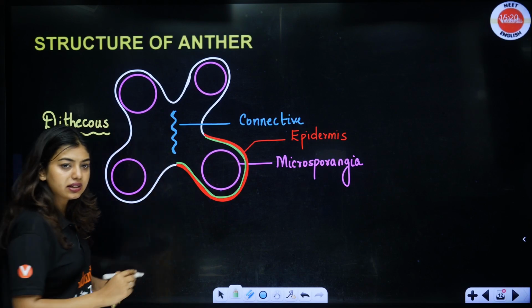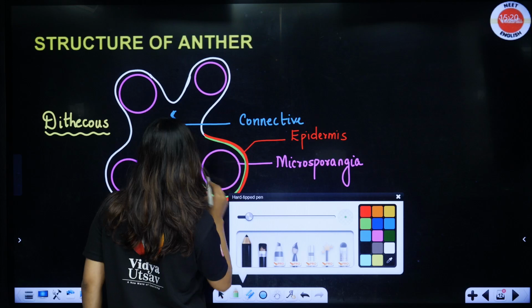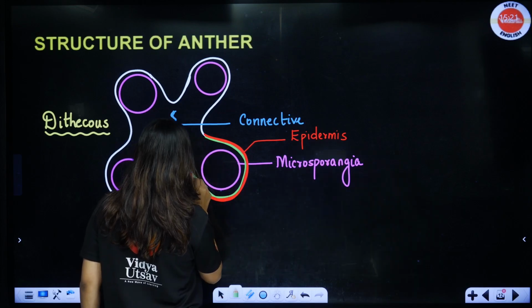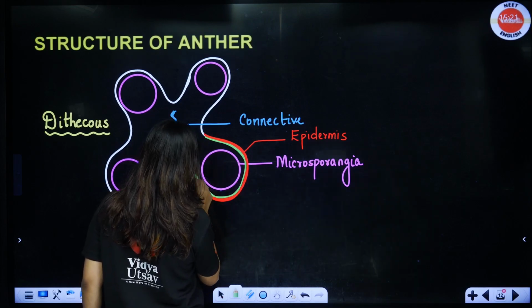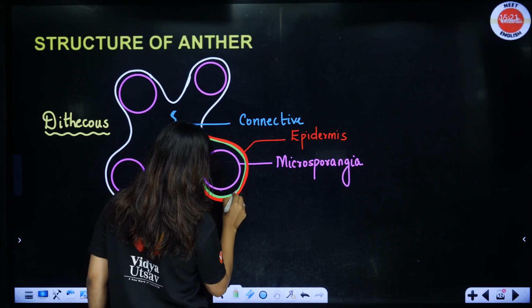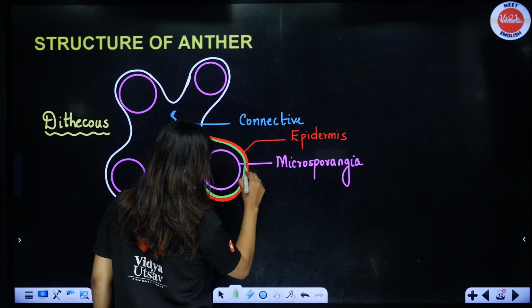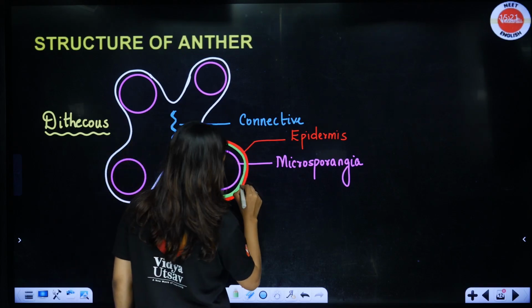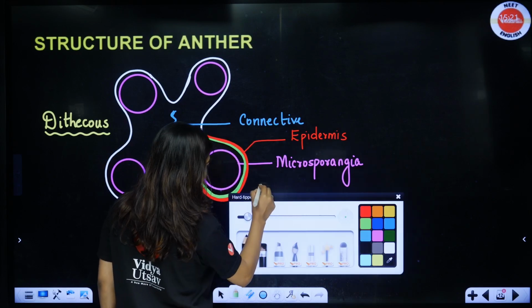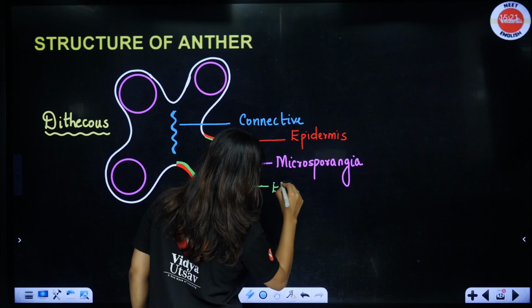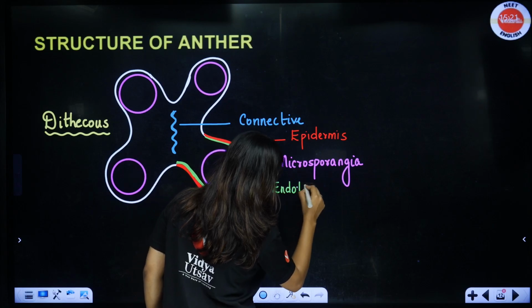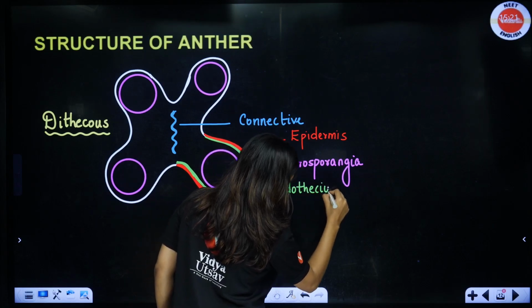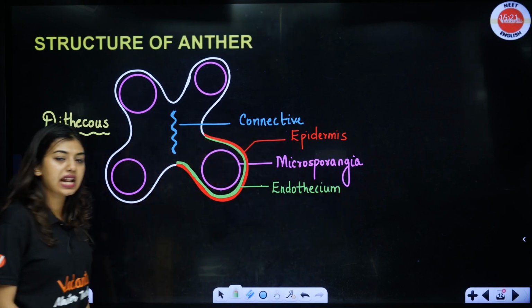Can you see the green? Yes, it is visible. I will make it a little thick if you want, because I want all of you to remember the colors. Students, always using colors helps in our studies because visual presentation is the best way to remember. So, this is going to be your endothelium. So first two layers are done, epidermis and endothelium.